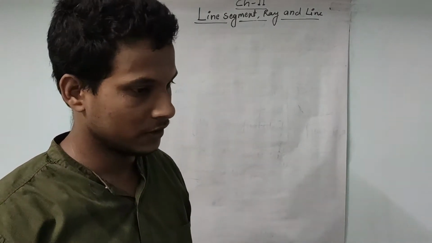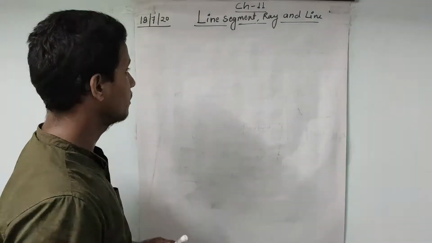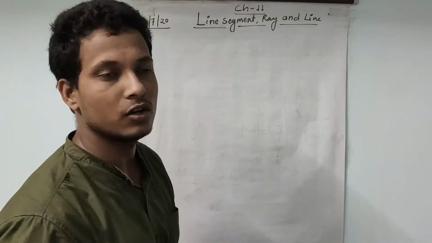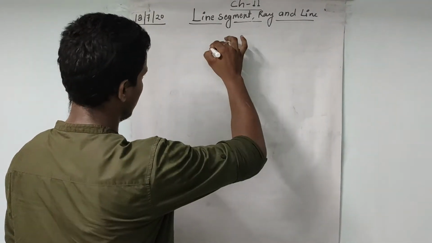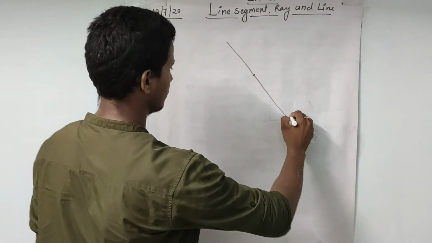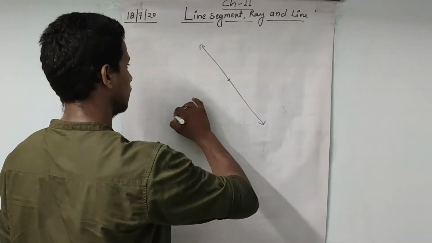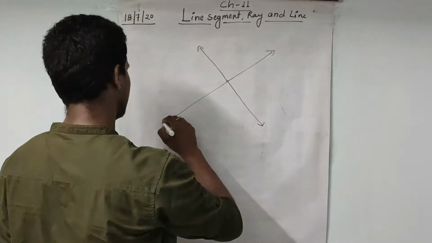So what we have here, an unlimited number of lines can be drawn passing through one point, like that I have drawn.